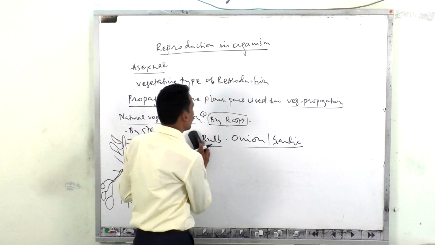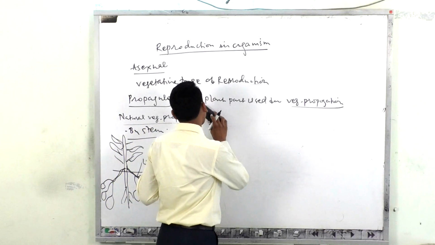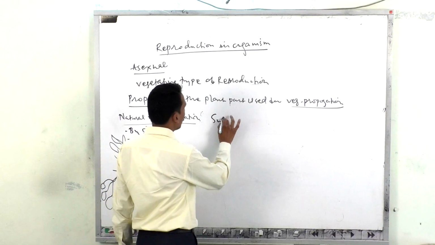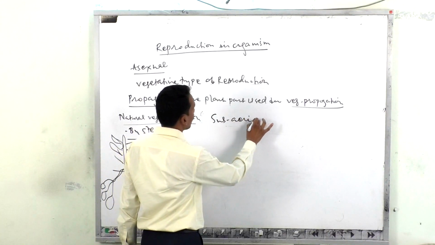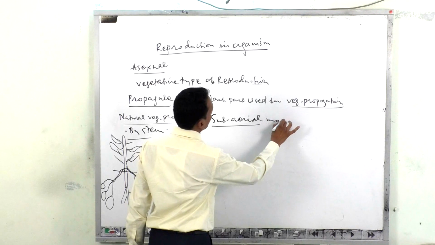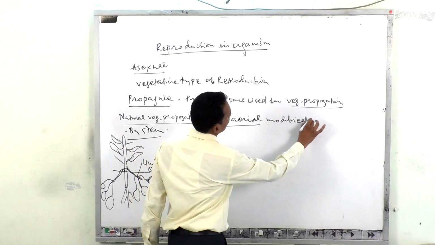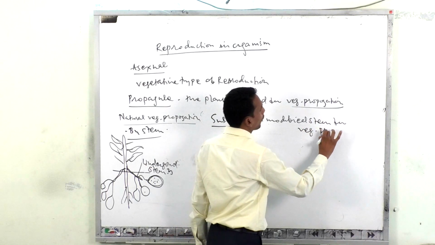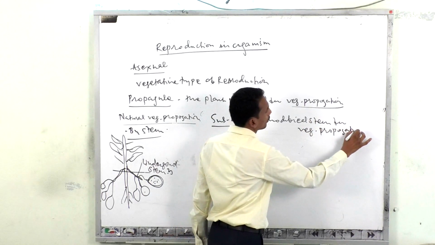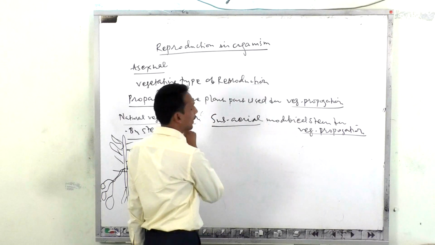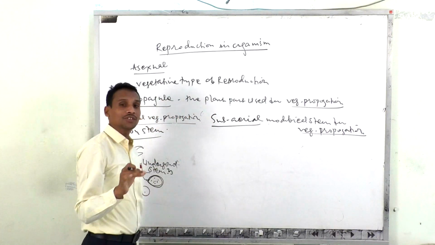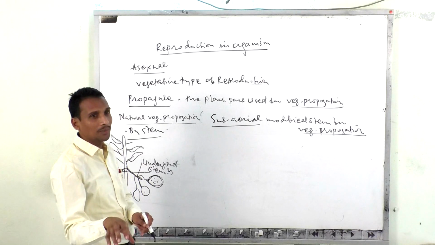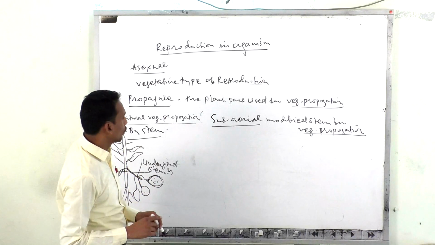Now we have to discuss the subaerial modification of stem for vegetative propagation. What is the meaning of subaerial? Previously we discussed the underground modified stem, that means the stem present below the soil, which may produce a new individual.